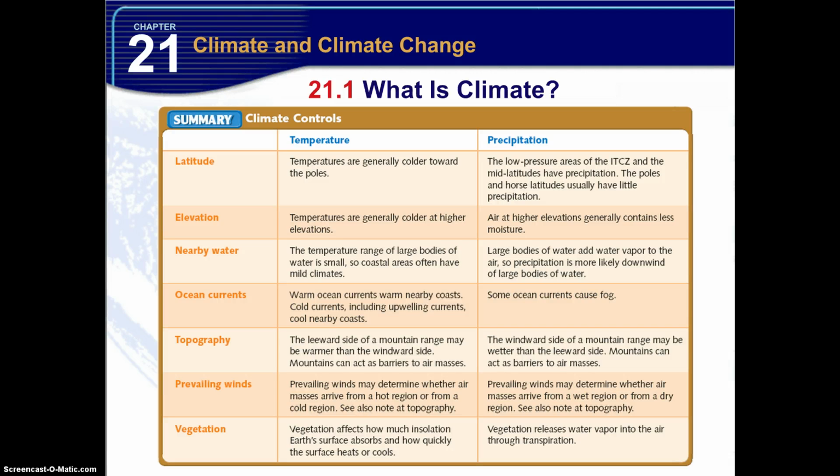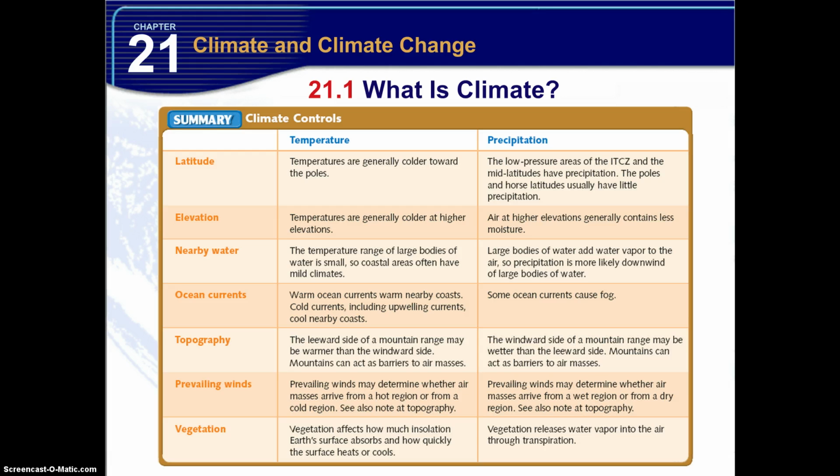Ocean currents. Warm ocean currents warm nearby coasts. Cold ocean currents, which include upwelling currents, cool nearby coasts. Depending on what side of the ocean, of the Pacific Ocean or the Atlantic Ocean you're on, and what those large currents are doing, that can determine what type of weather or climate that region might have. Now some ocean currents can cause fog. Again, fog can lead to precipitation, but there relatively isn't a whole lot of precipitation factoring into ocean currents.